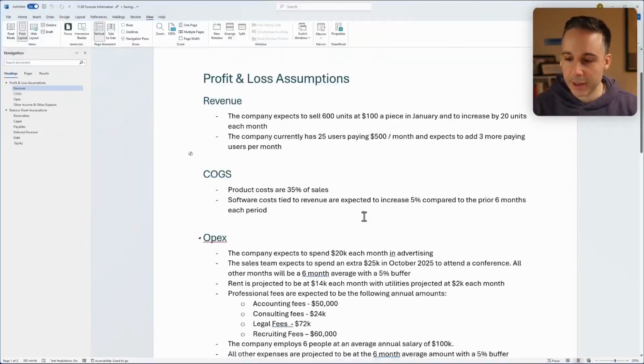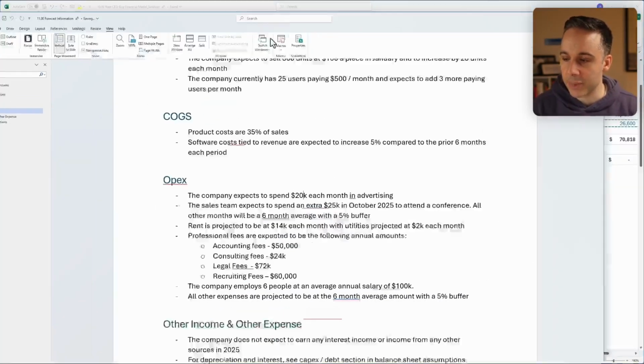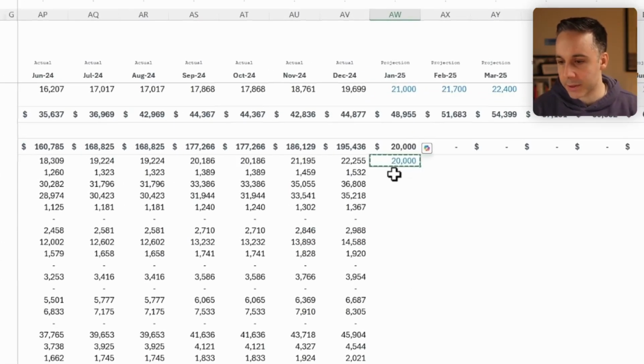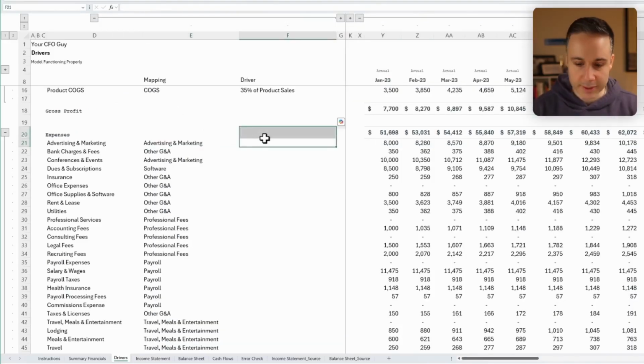Okay, so now let's enter in our OpEx assumption, starting with the company expects to spend $20,000 each month in advertising. That's pretty simple. I'll just write 20,000 as such, and I'll copy and paste. And let's just say 20,000 a month.